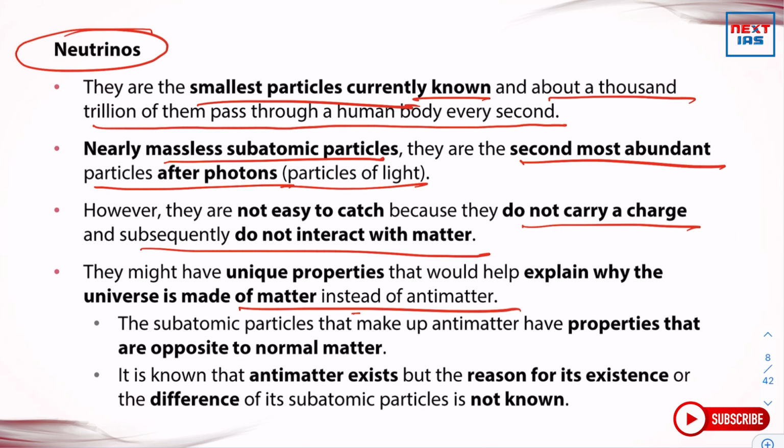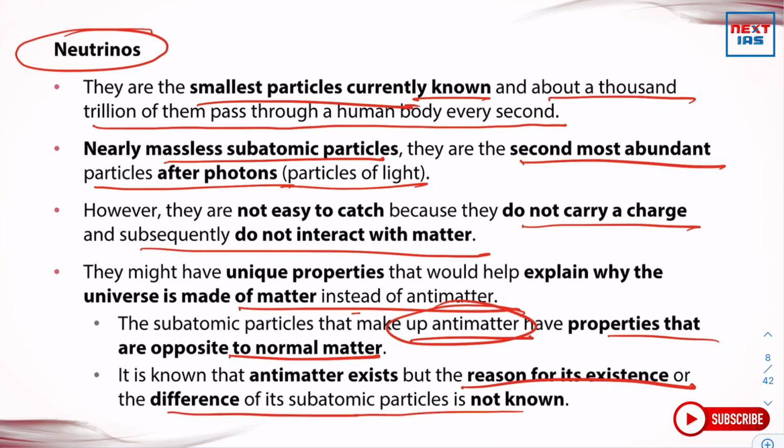These subatomic particles that make up antimatter have properties that are opposite to normal matter. So as you can see with the name antimatter, whatever matter is there, its antimatter also exists. It is known that antimatter exists, but the reason for its existence or the differences in its subatomic particles is not known. So research is still going on, but there is no concrete evidence yet about antimatter and why it exists in the first place.